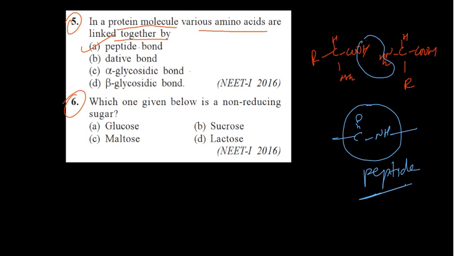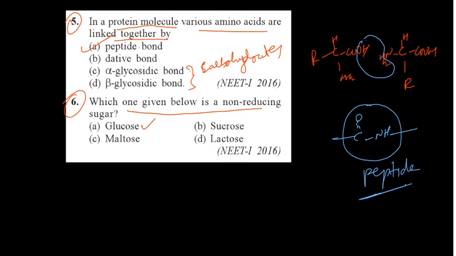Next, see here, these two, sucrose and maltose, are in carbohydrates. These are glycosidic bonds. It is not in this one. Which one given below is a non-reducing sugar? Non-reducing sugar means it does not react with the Tollens test. Glucose gives it.